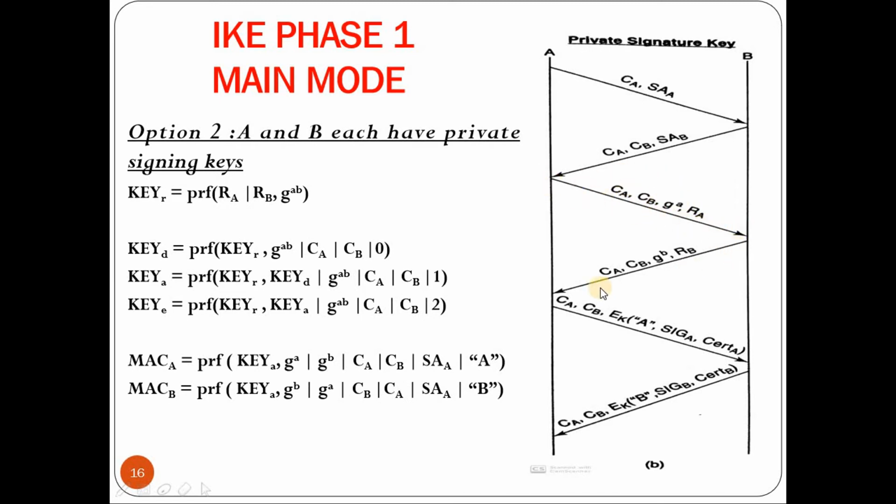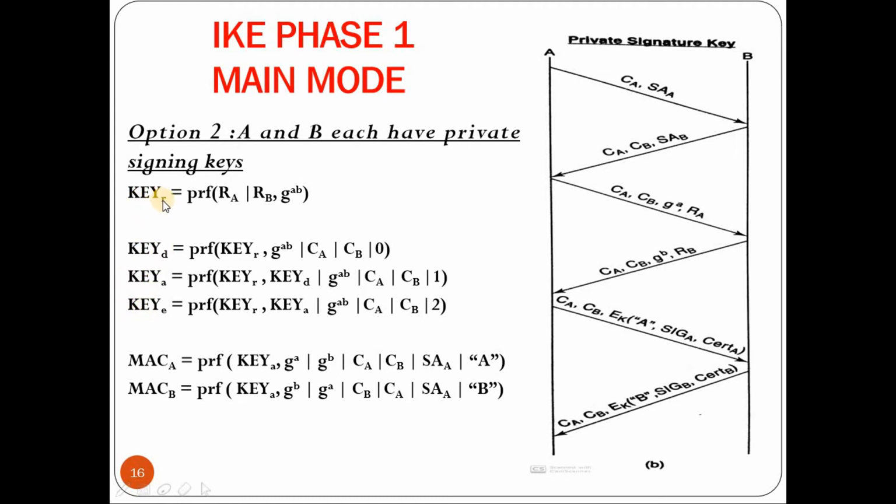And in the fourth message, B will compute its Diffie-Hellman partial key, that is g to the power b mod p, and it chooses a random number RB. Along with the cookies, it will send this in the fourth message. On the reception of the fourth message, both the parties will generate the Diffie-Hellman shared key, that is g to the power ab mod p. Once that is done, it will generate the rest of the four keys, that is key R, key D, key A and key E, which are nothing but the root, derived, authentication and encryption keys respectively. Now the key R in option 2 is different from option 1. The rest of the keys are computed in the same way.